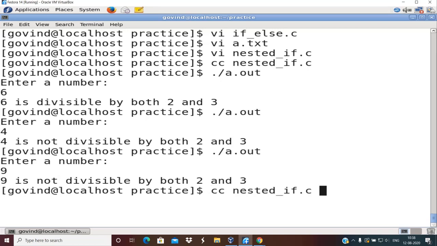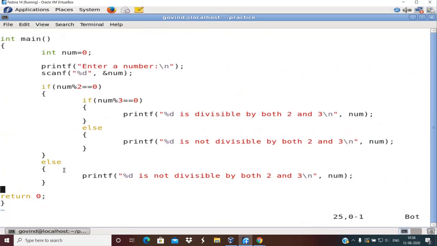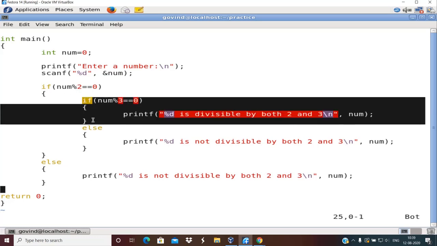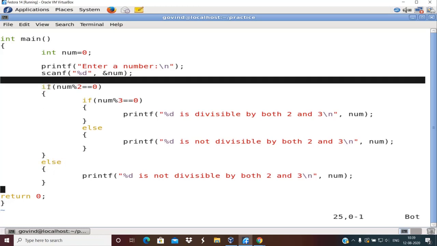So this is the syntax of nested if. You are writing one if inside another if. This is the nested if. And inside this if, you can again have the corresponding else for this if, and this else is the one which matches the outermost if.